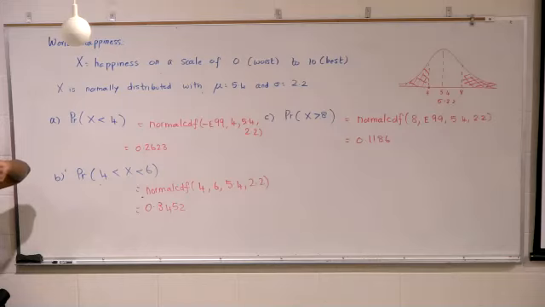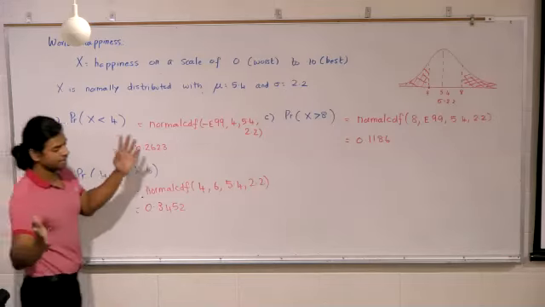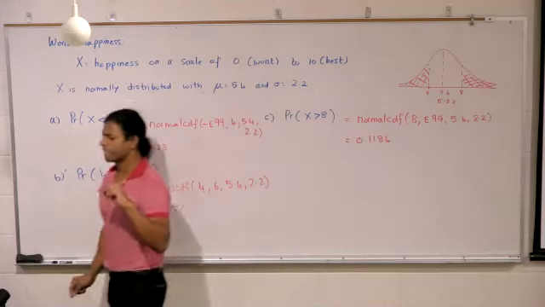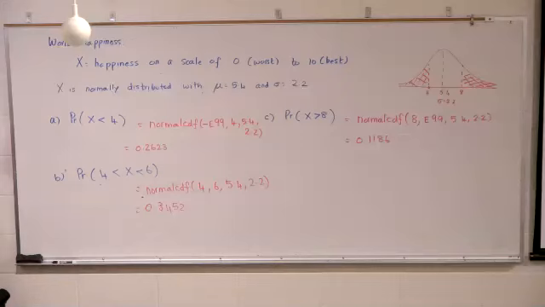If it is within 2 standard deviations, then it's okay. Anything past 2 standard deviations, then it is unusual. 0.025 or below would be unusual. 0.0015 or below, very unusual. So none of them here meet the criteria.